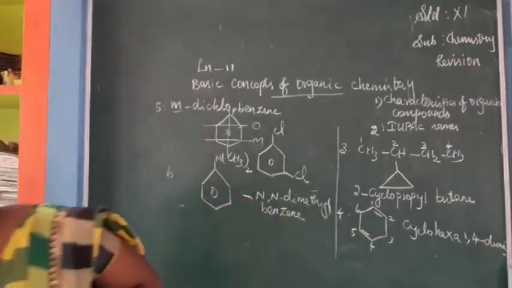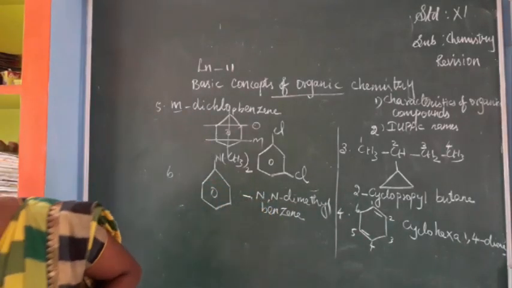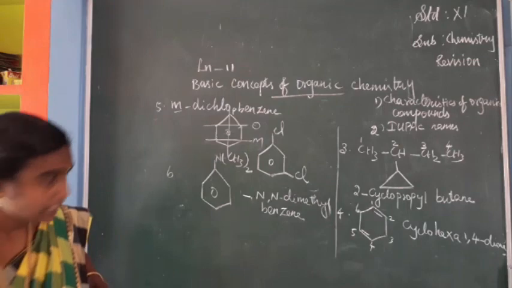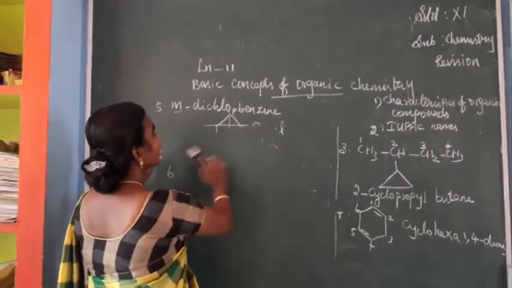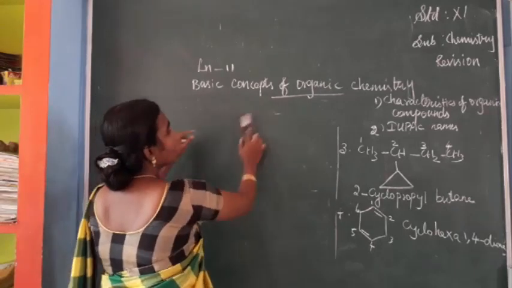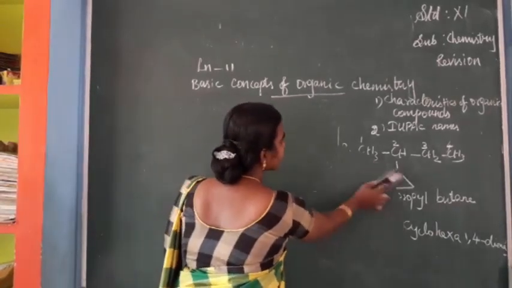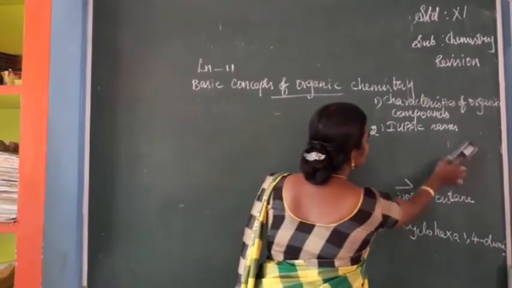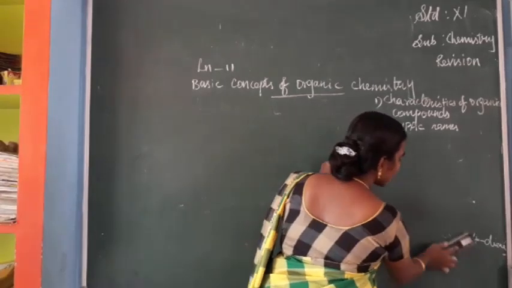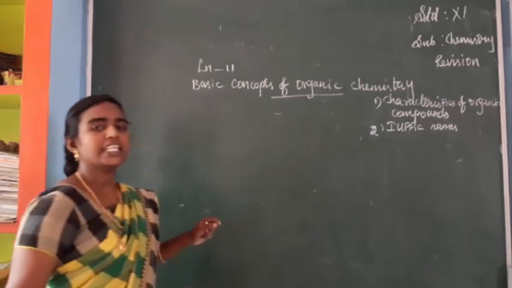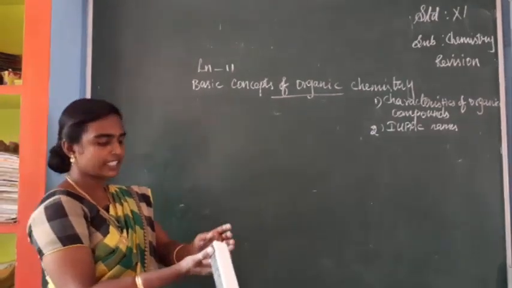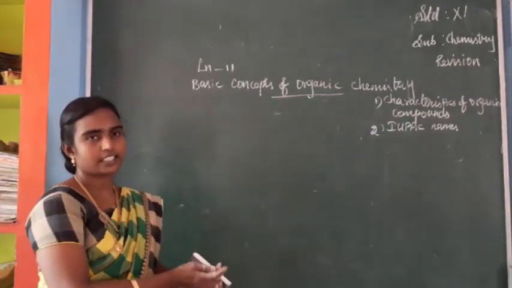So next topic we can study, that is structural representation of organic compounds. Organic compounds can be represented by Lewis structure, dash structure, bond line structure and dot structure, isn't it?